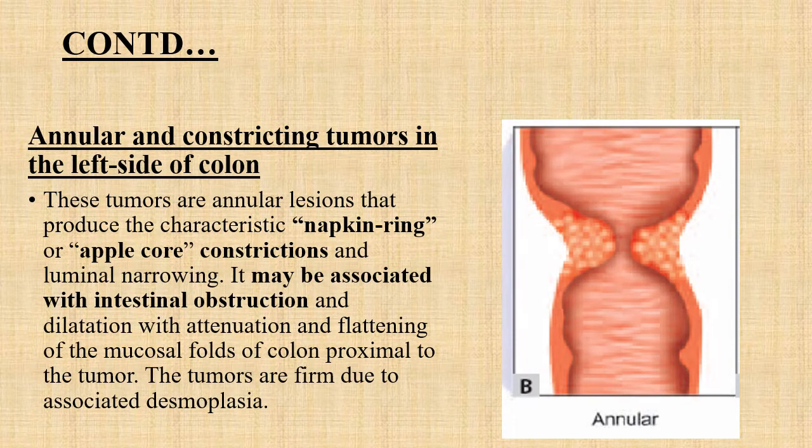Another type of lesion of colon cancer is the annular or constricting type, which is commonly seen on the left side of the colon. The characteristic feature is the napkin ring or apple core constriction that leads to narrowing of the lumen of the colon, and that's why this type of lesion is associated with intestinal obstruction due to dilatation of one part and constriction of the lesional part.